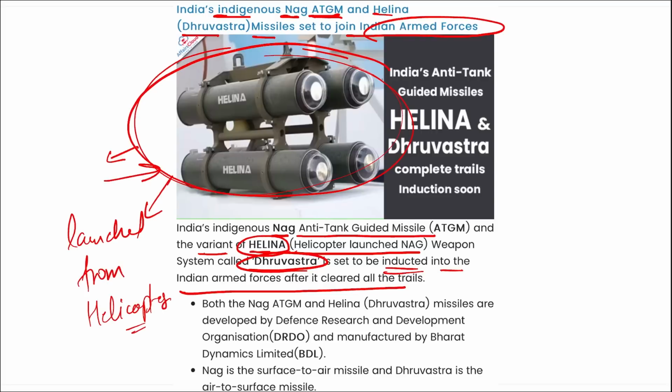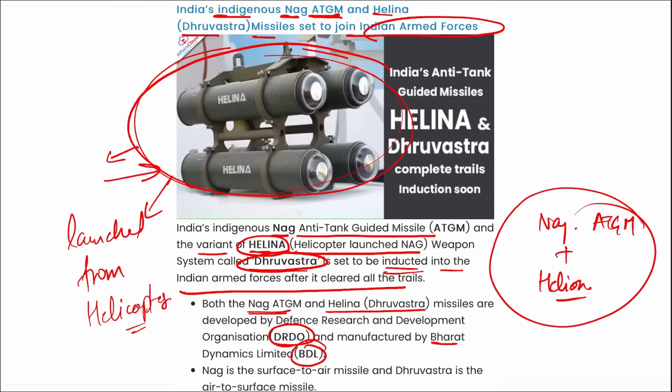Then next thing, remember these missiles, both this NAG anti-tank guided missile and Helena Dhruvastra. Both of these missiles are developed by whom? They are developed by DRDO and manufactured by Bharat Dynamics Limited. So NAG anti-tank guided missile and this Helena will be equipped in your helicopters only. These two missiles are both developed by DRDO and manufactured by Bharat Dynamics Limited.